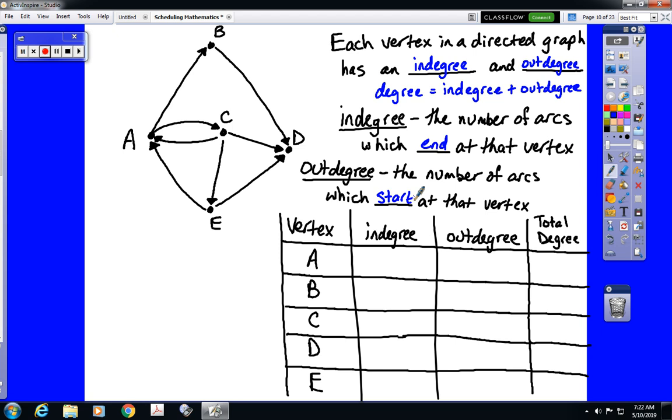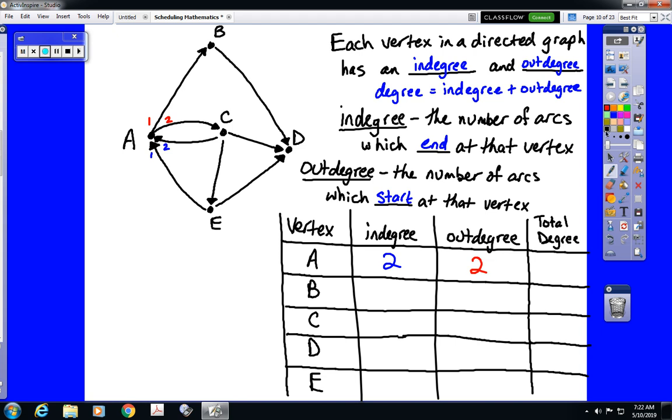So let's go through this graph and we'll write down the in degree and the out degree of each vertex, and hopefully that will be enough to reinforce this material. So let's locate vertex A. The in degree of vertex A: there are two arcs that end at A, so it has an in degree of 2. Also at A, there are two arcs that begin, 1, 2. So its out degree is 2.